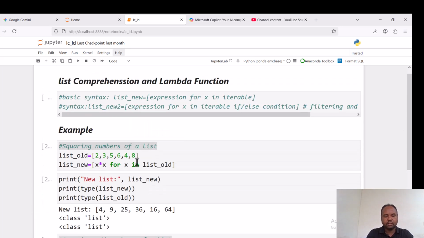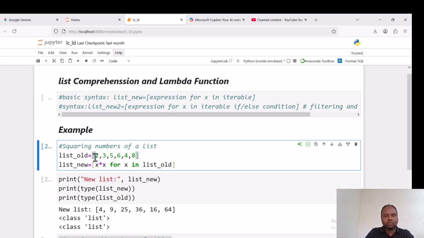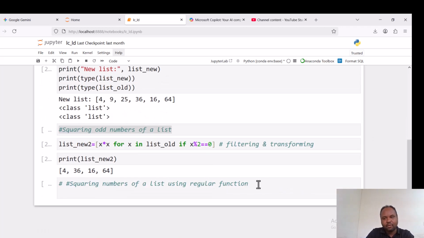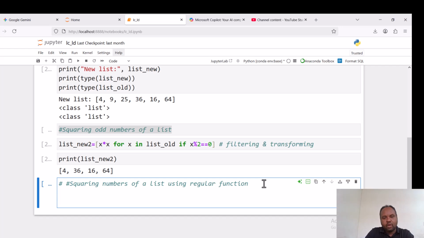For example, the objective here is to obtain a list of the square of each element in the old list. Now let us do the same using the regular function. Here the list is list old, but what we need to have is a new list, which is the squares of the elements in the old list.